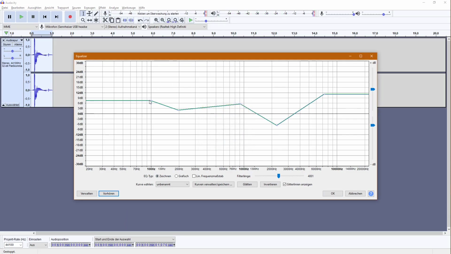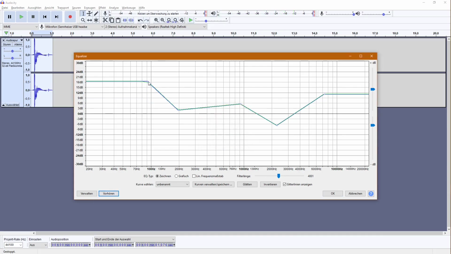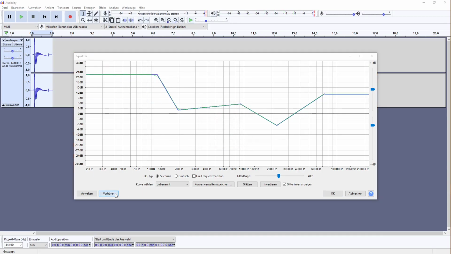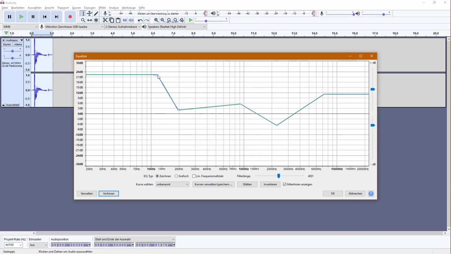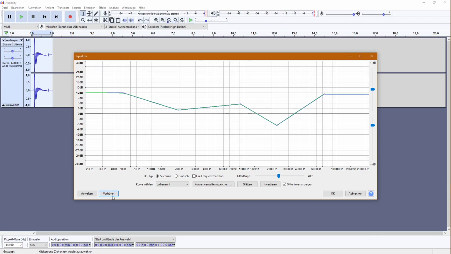Or maybe it doesn't even sound that bad like this. I want to have a little bit more wumms in this, but I don't think we will get this with the box.